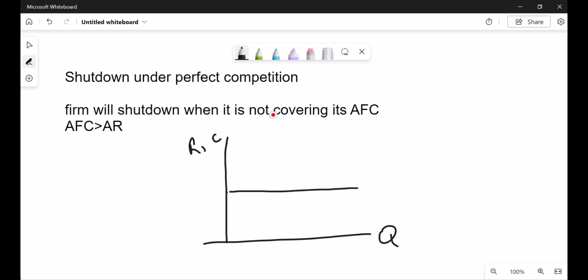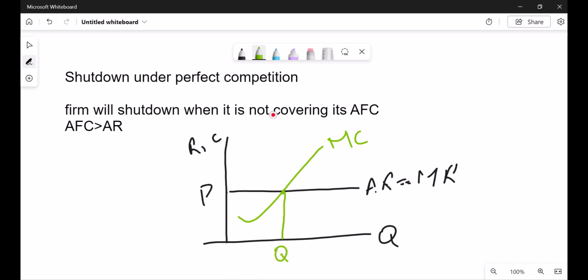As we know, price, average revenue and marginal revenue are the same in case of perfect competition because there is no change in price. So for the output decision we have to draw the MC curve. So here is the MC curve, the marginal cost curve. At this point MC and MR are equal, which gives us the optimum level of the output.